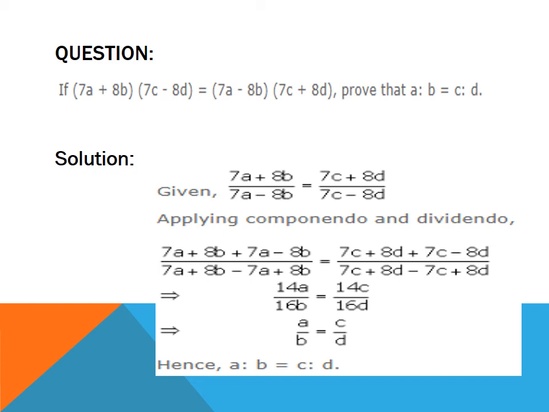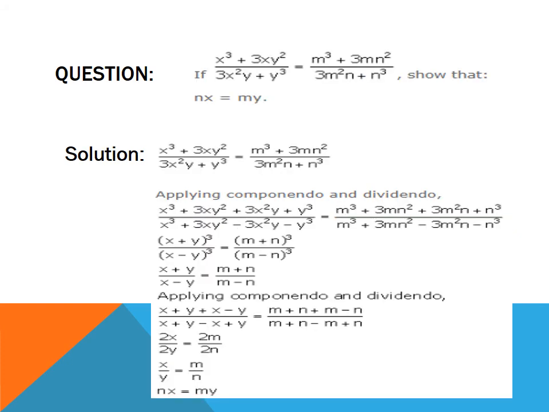So on simplifying it, it is 14a upon 16b is equal to 14c upon 16d. 14 and 16 will get reduced on both the sides. Hence, it is a upon b is equal to c upon d.